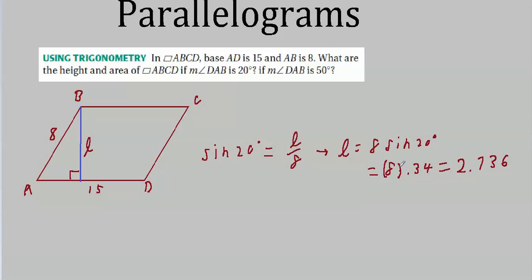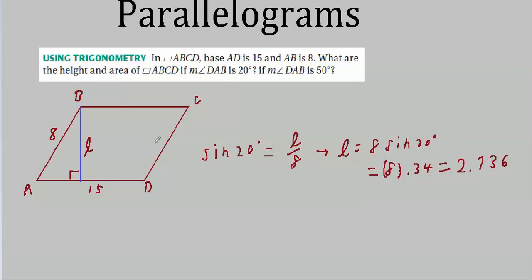And the product of sine of 20 degrees and 8 is 2.736. So when this angle right here, DAB, equals 20 degrees, L would be 2.74. I'm not going to write that in because we're going to do it again for 50 degrees.